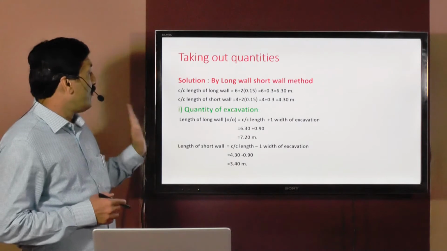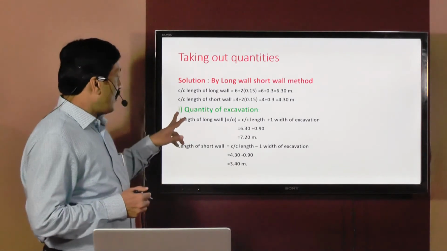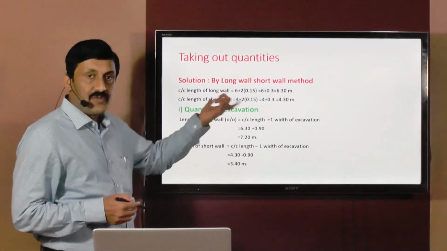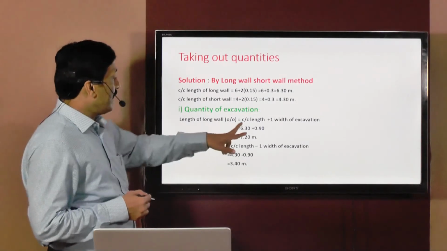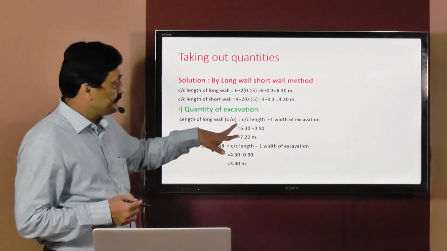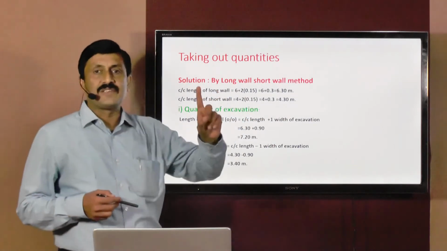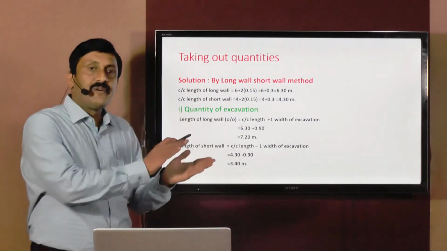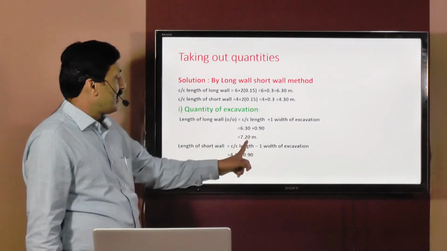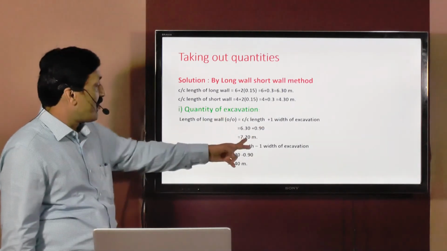Now we will go for the first item of work, that is quantity of excavation. Now what is quantity of excavation here? For that purpose, we need to know the length of long wall out to out. Just now we discussed the foundation plan, and we calculated that length of long wall, which is considered O oblique O, means out to out, is equal to center length of long wall plus 1 width of excavation. Whatever is the width of excavation, half on each side, that means 1 width we have to add. So 6.3 plus 0.9, that is equal to 7.2 meters. This calculation we already discussed with reference to the foundation plan.